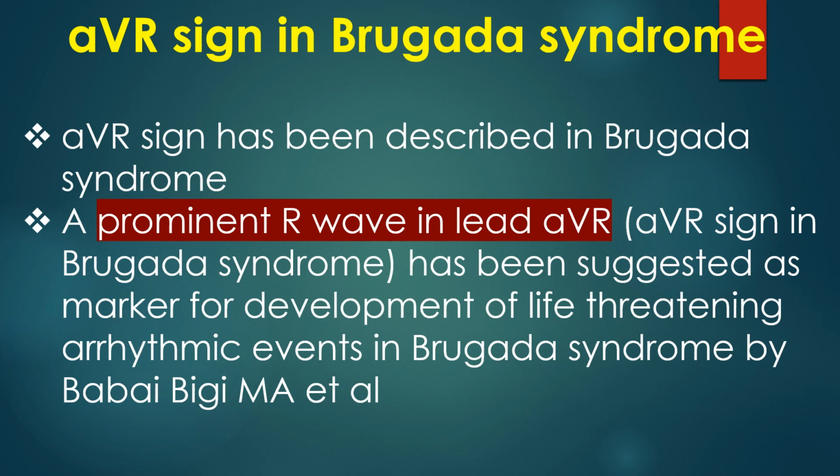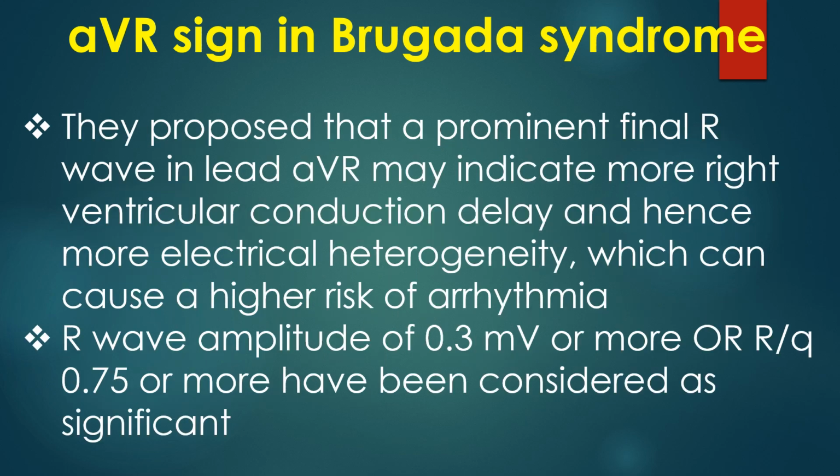A prominent R wave in lead AVR has been suggested as a marker for development of life-threatening arrhythmic events in Brugada syndrome. They propose that a prominent final R wave in lead AVR may indicate more right ventricular conduction delay and hence more electrical heterogeneity, which can cause a higher risk of arrhythmia. R wave amplitude of 0.3 millivolts or more, or R by Q ratio of 0.75 or more, have been considered as significant.